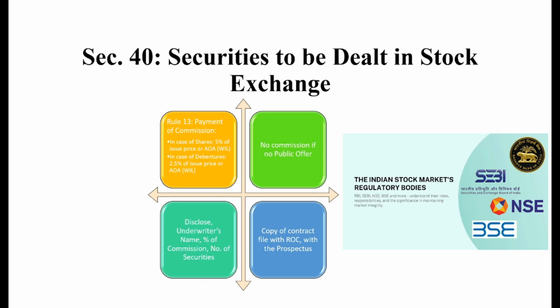Several facts shall be disclosed. First is the name of the underwriter or underwriters, the rate of commission the company has paid, and the number of securities allotted for the purpose of the public issue. This kind of data is required to be disclosed. Next, a copy of the contract made with the underwriter shall be delivered to the office of the ROC along with the prospectus for which such underwriter has been contracted.